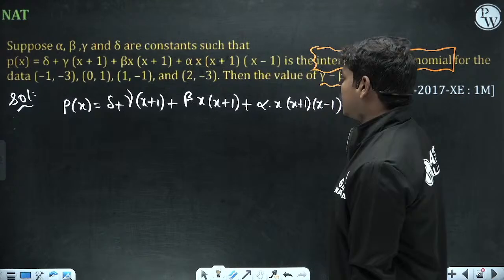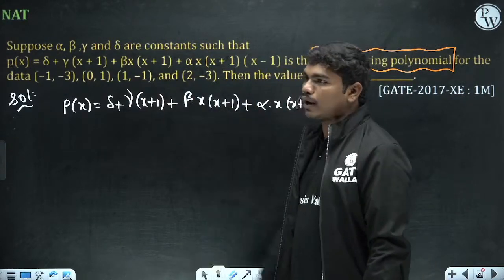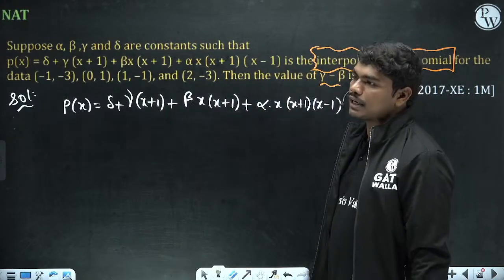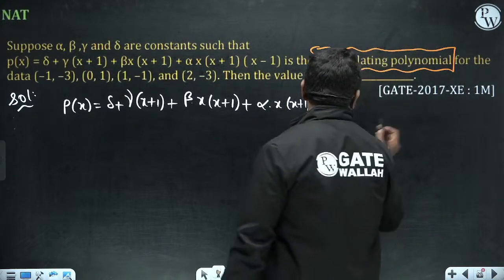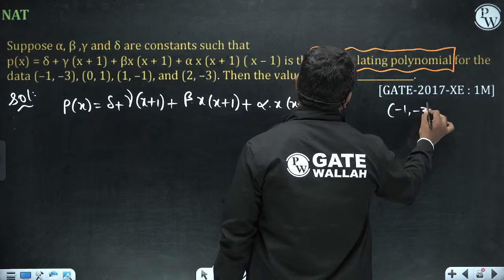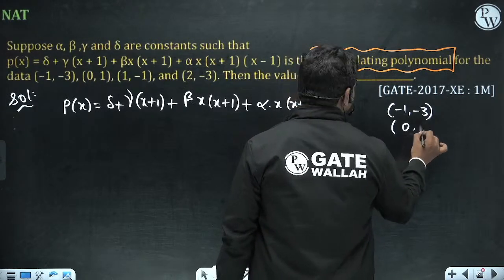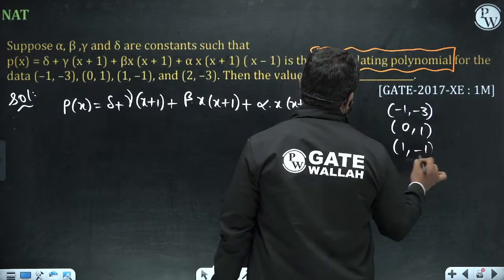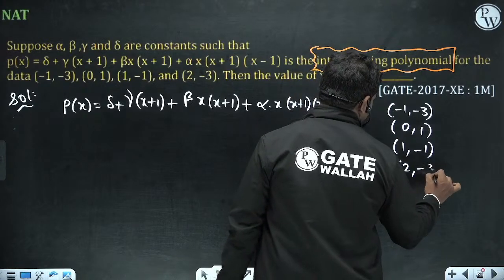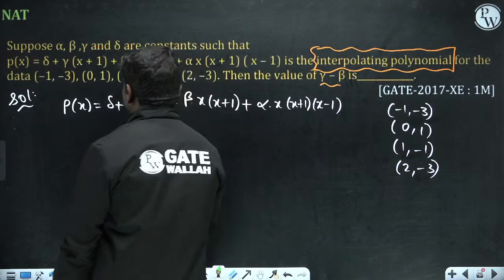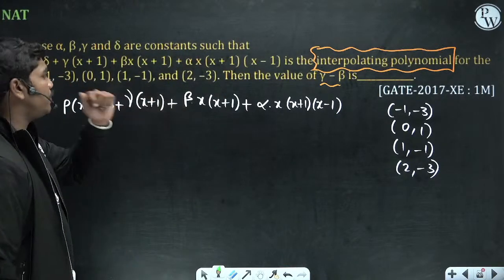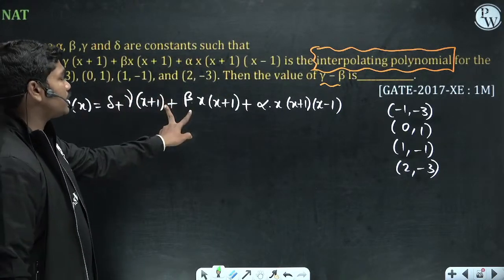If you apply the interpolation technique to these 4 points, you get this cubic polynomial. The points are minus 1 comma minus 3, then 0 comma 1, 1 comma minus 1, and 2 comma minus 3. Once these are the points, if you want gamma and beta, gamma is here and beta is here, these two things.